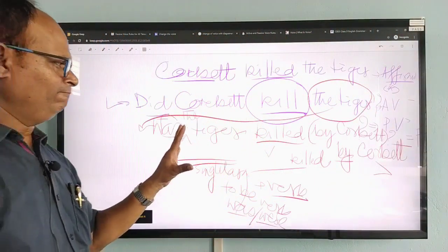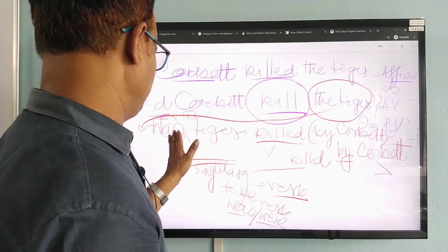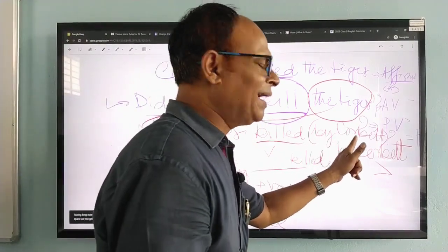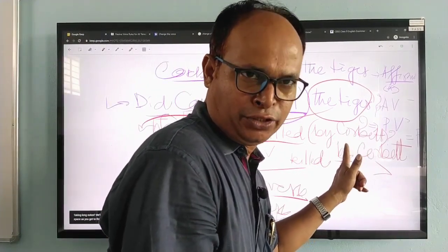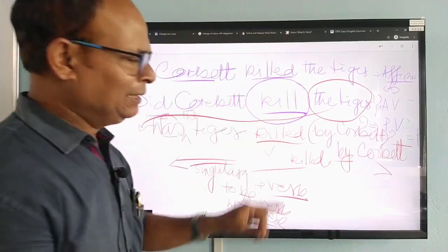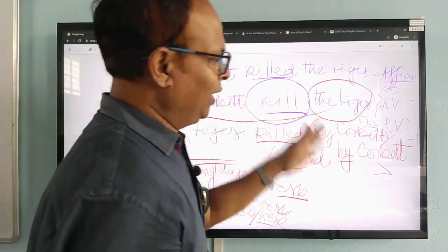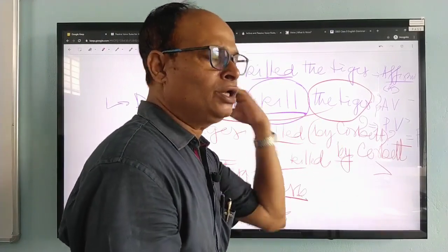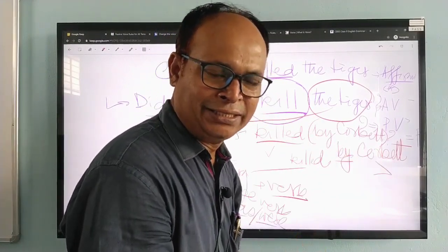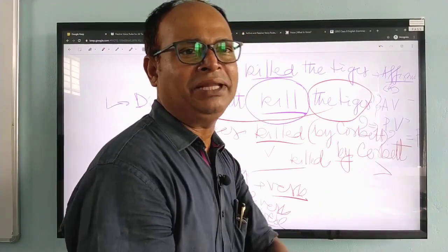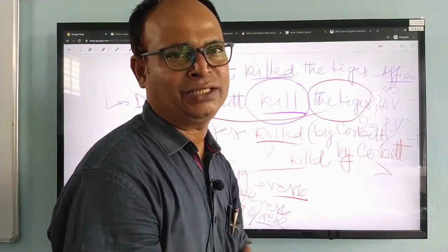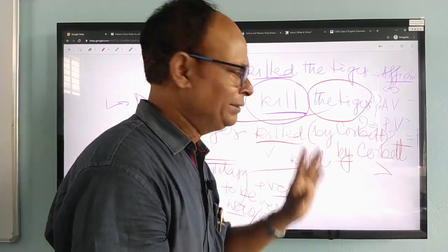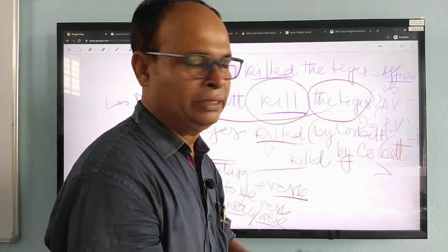Now, in the practical field, let us see whether this by Corbett is necessary or not. In the passive form, who has done it is either assumed or not needed. What is needed is what action is being done; who did it is not so important.